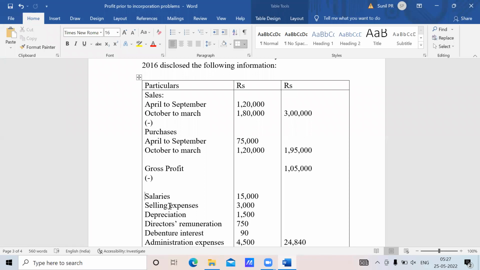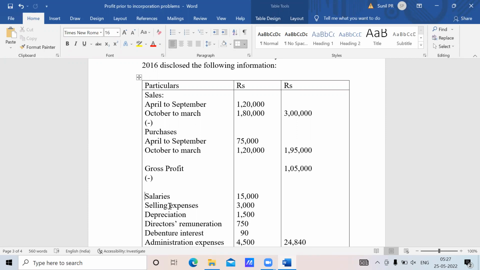Next, there will be some expenses that are difficult. Depreciation. Depreciation is always taken on time.